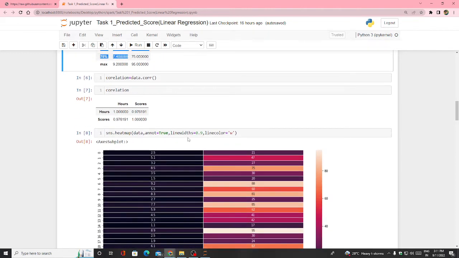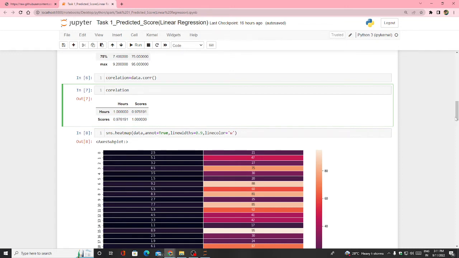Next I did correlations. I tried to find the relation between hours and scores, and let me check what the value is. For that I just plotted, using the Seaborn library.